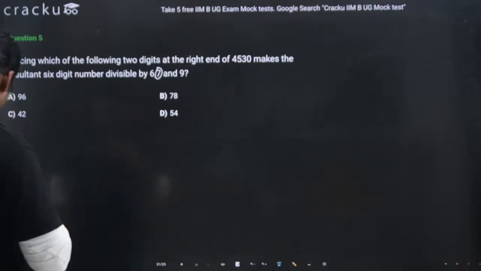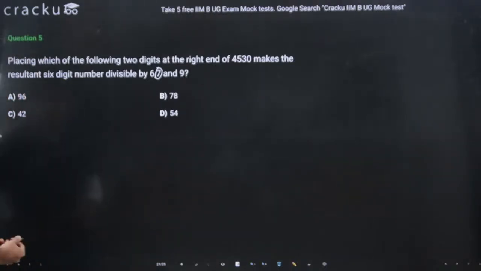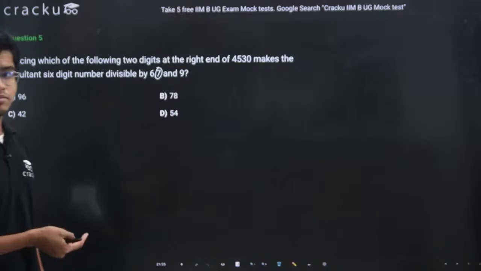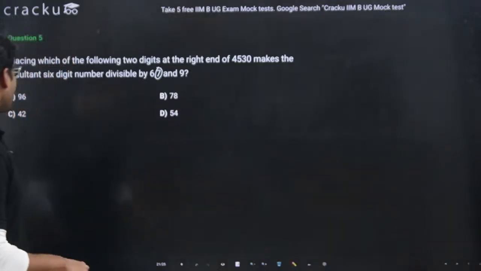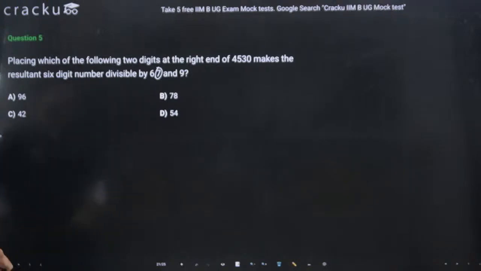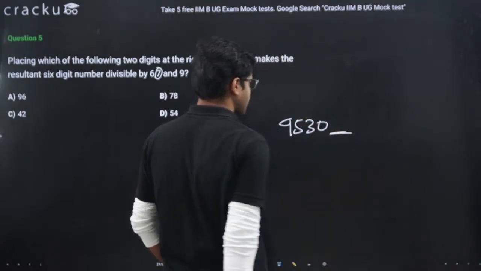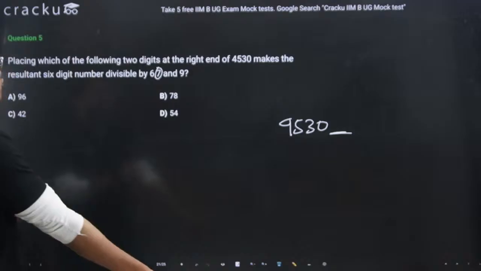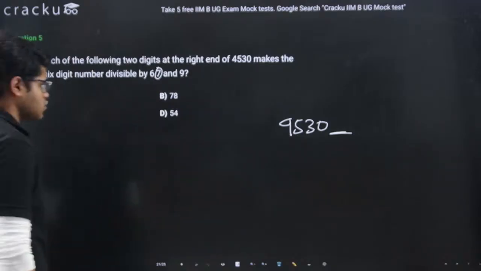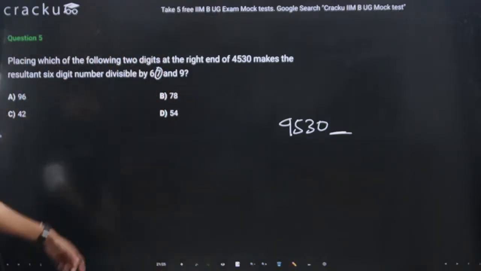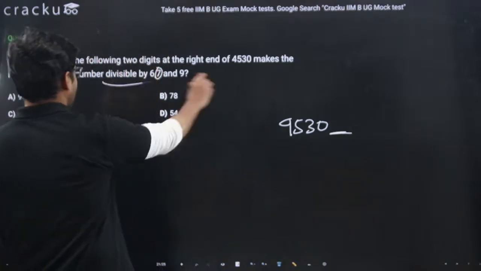Okay, guys. Now, let's understand. Again, this is a previous year IPMAT question. Since this question has come in IIM Indore's IPMAT, there is a chance that this kind of question can come in the IIM Bangalore UG test. Let's read. Placing which of the following two digits at the right end of 4530 makes the resultant 6-digit number divisible by 6, 7 and 9? We are already having 4 digits, so we need to add 2 more digits.